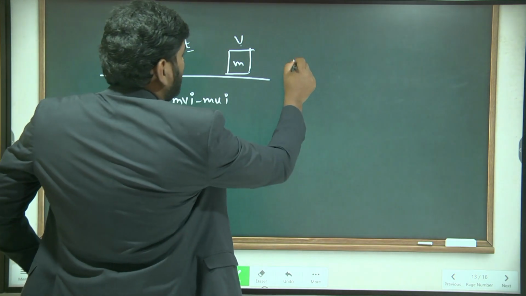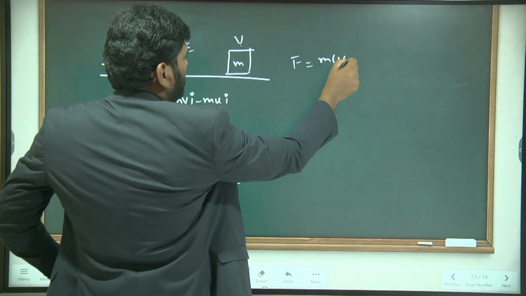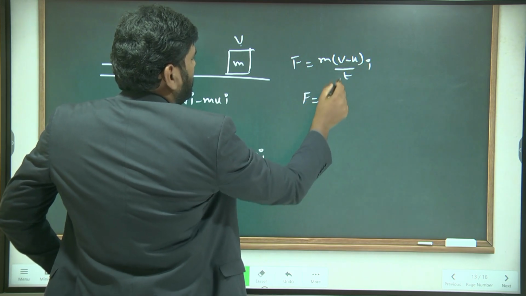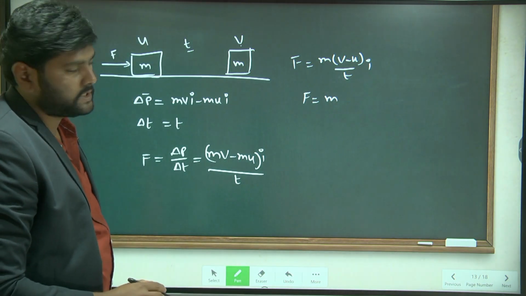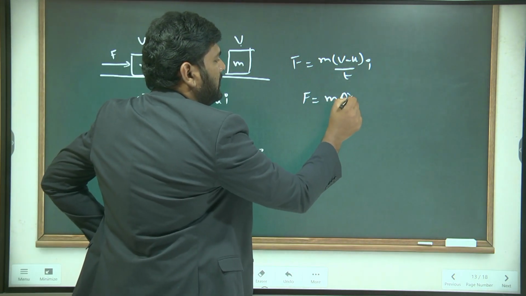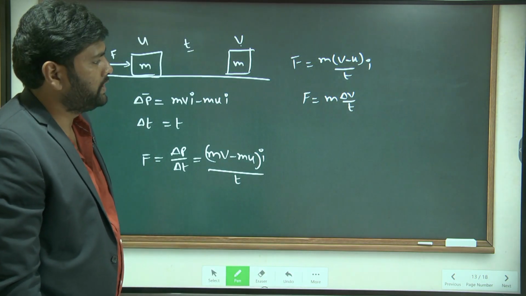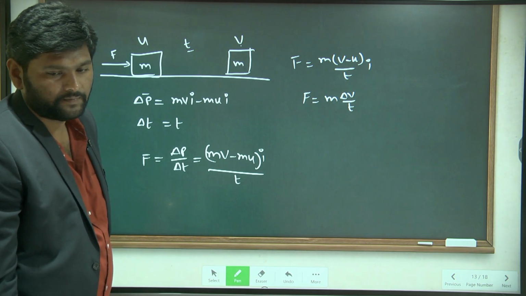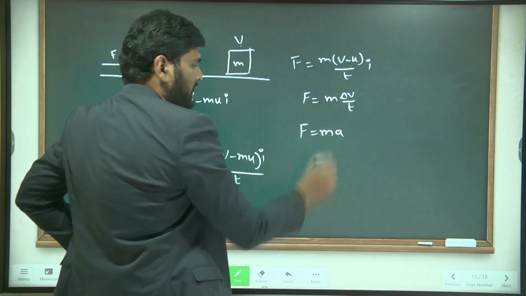Then F is equal to, if I take m common, m into (v minus u) by t. What is v minus u by t? Change in velocity per unit time. What is change in velocity per unit time? Acceleration. Very good. So F is equal to mass into acceleration.